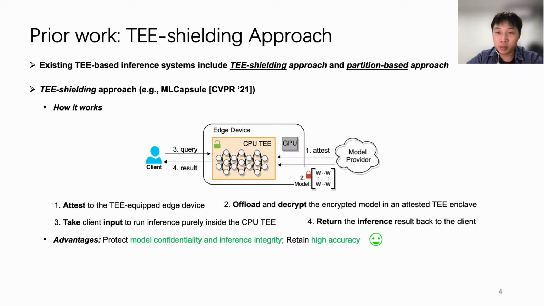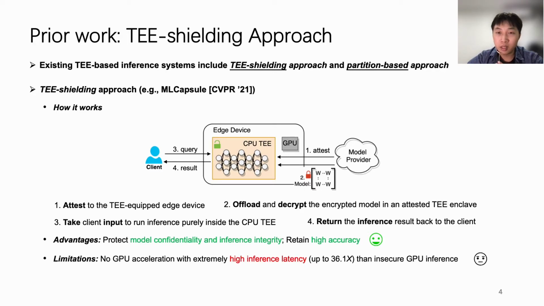Such a simple TEE shielding approach has great advantages, including well-protected model confidentiality and inference integrity, because all the model parameters are hidden in the TEE. Even a privileged OS or hypervisor cannot see the parameters and perturb the inference process. Also, it retains high inference accuracy because no modification has to be made on the offloaded model. However, this approach does not incorporate GPU acceleration and runs inference purely within a CPU TEE, incurring extremely high inference latency. This makes this approach unsuitable for mission-critical AI applications which require low latency interactions.